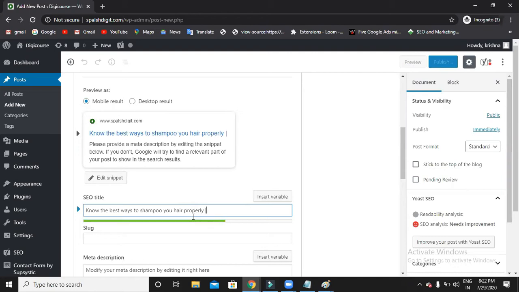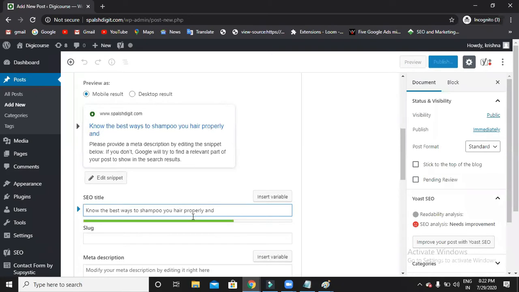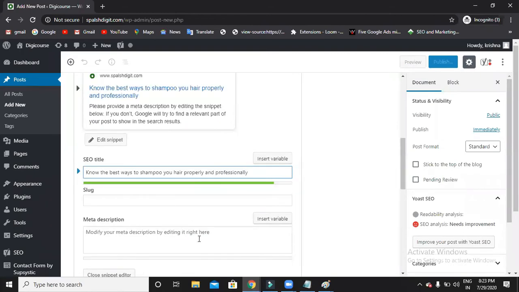Properly and professionally. Okay, properly. If your title shows in green color, then it's fine, it's perfect. If it is showing in orange color, you have to improve your SEO title. If it is showing in red color, then it's very bad. So do remember this analysis. Now let me write the meta description.